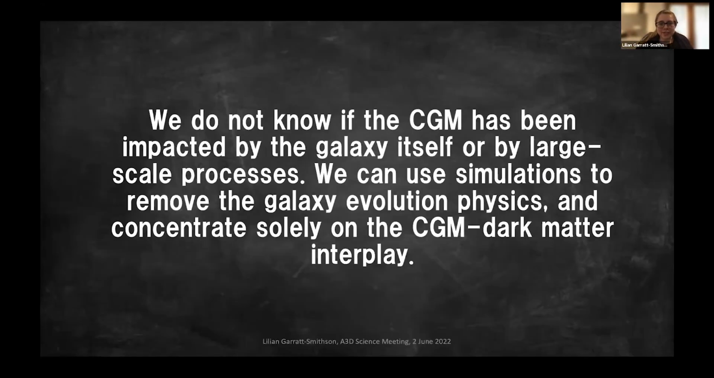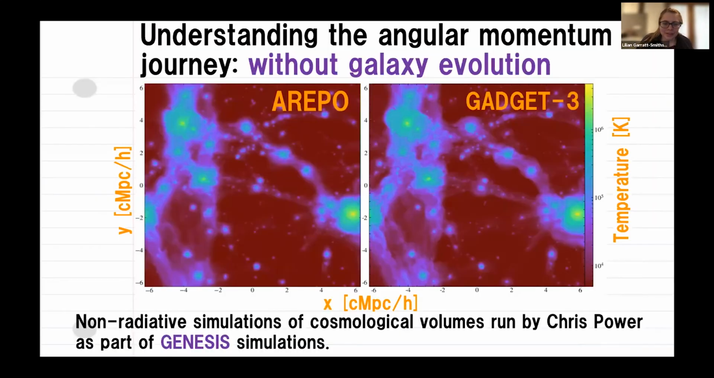So we don't know if the circumgalactic medium has been impacted by the galaxy itself or by large-scale processes. The great thing about simulations is we can use them to remove the galaxy evolution physics entirely and concentrate solely on the circumgalactic medium and dark matter interplay. So this is what we've done here. A good place to start was the Genesis Hydro simulations run by Chris Power. These are multiple boxes, but this small box is 12 megaparsec over h.